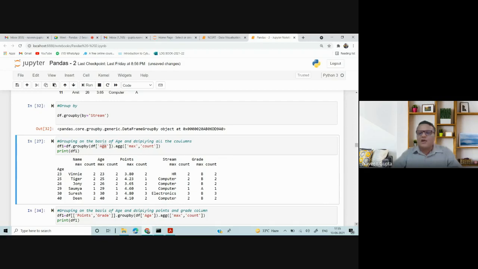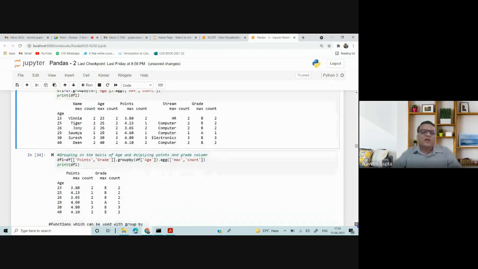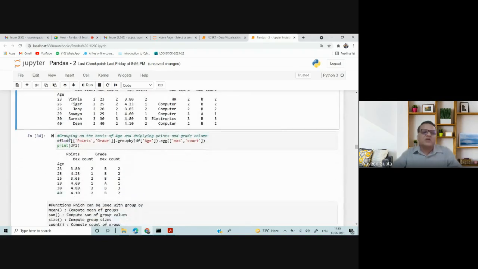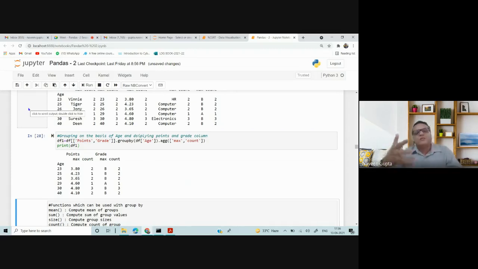Again, if you want to apply it to certain columns, you can write the column names here. Here I have written two columns. I want the group by to happen on the points and grade. There is no point in using it with a name or with a string. So I have written the column names, and now this data is in a more readable manner. The previous data was not readable because there is no point in doing some aggregation or group by on the string values.